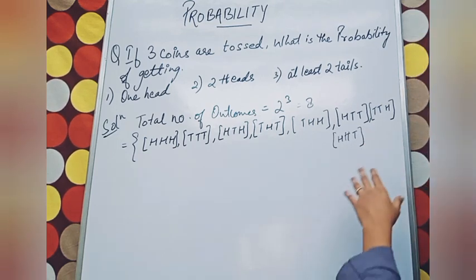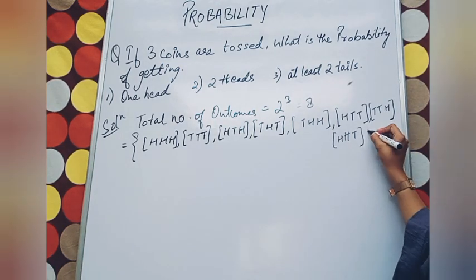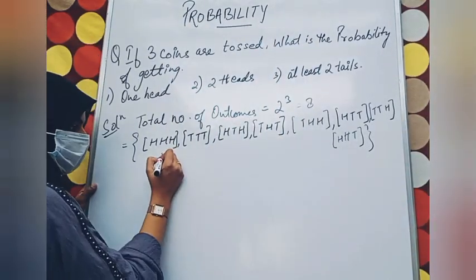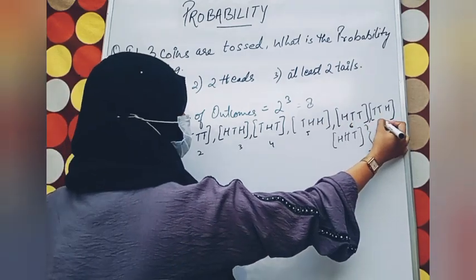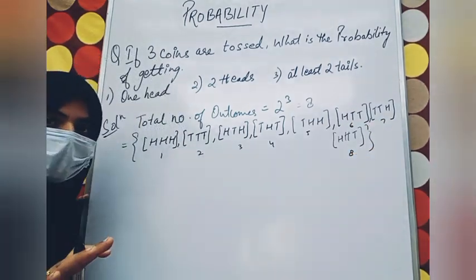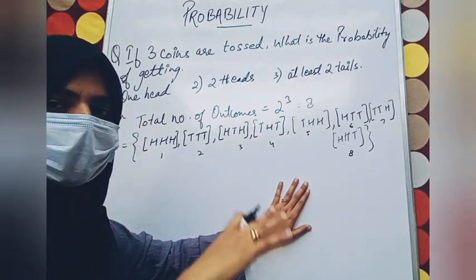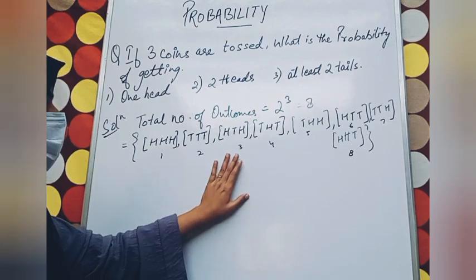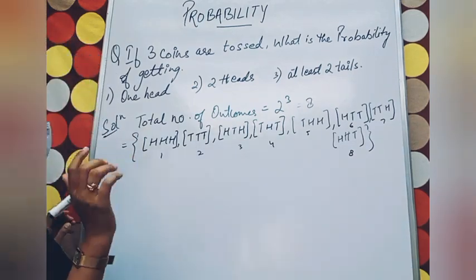So see how many outcomes are coming: 1, 2, 3, 4, 5, 6, 7 and 8. All outcomes we have written here. While making these pairs, always make sure they are not repeated. Fine, so these are the total number of outcomes.